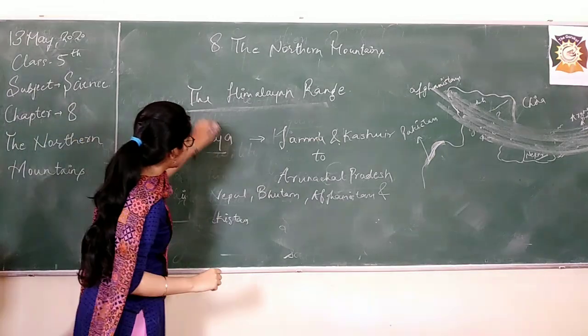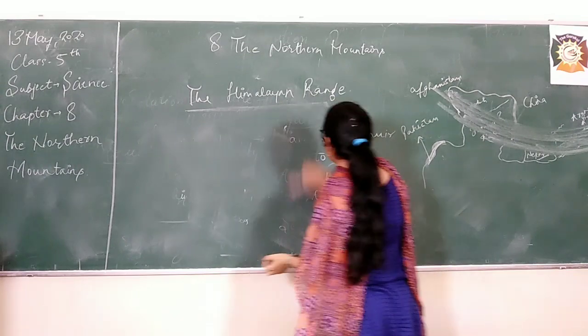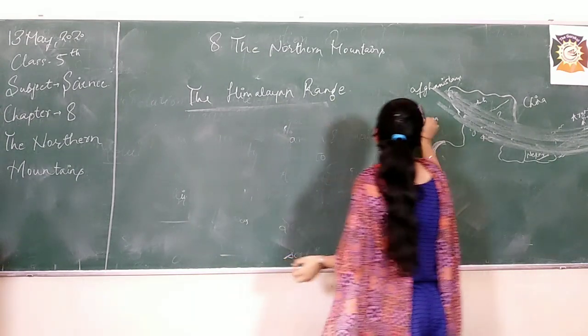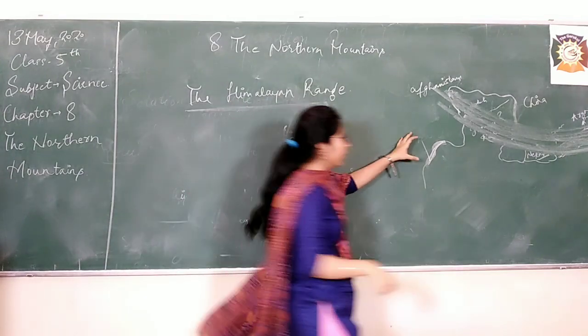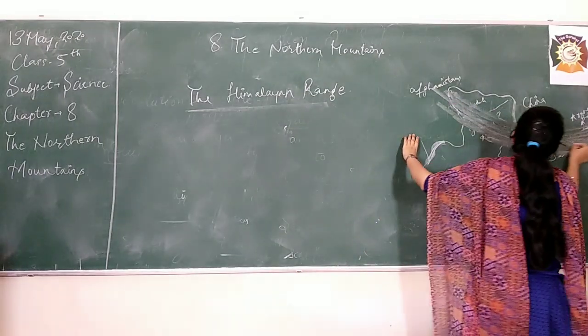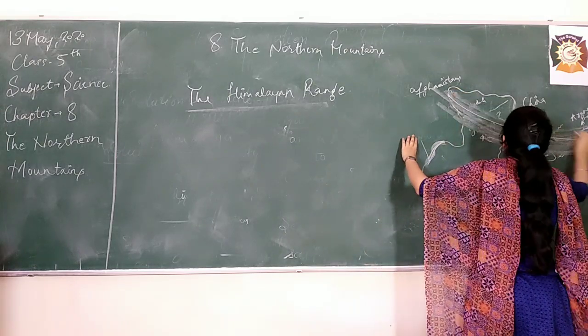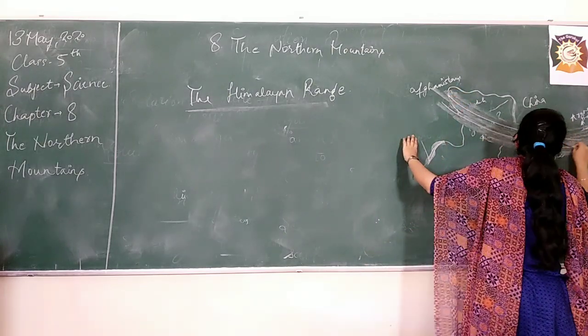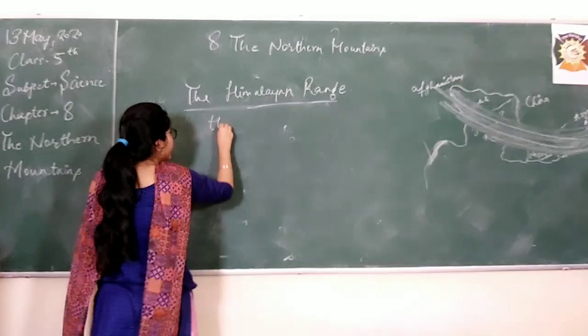After this, we will study that the Himalaya regions are further divided into 3 parallel ranges. Like I have shown you here on the map, this is Himalaya. Now this Himalaya is further divided into 3 parallel ranges.